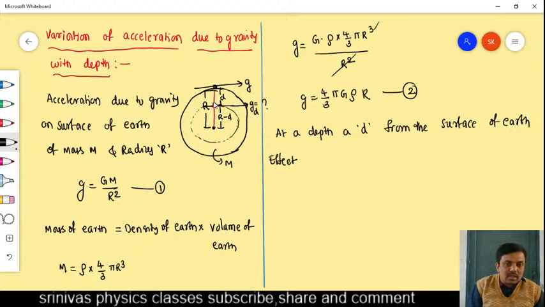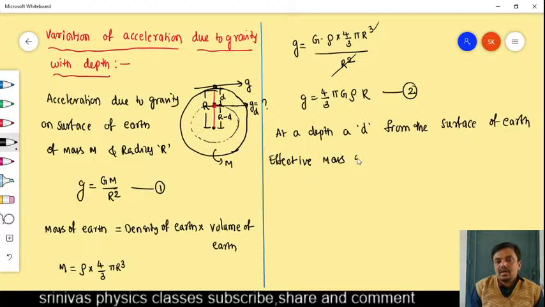But when the object is at depth d, only this part, whose radius is r minus d, attracts it. The effective mass of earth decreases at a depth d from the surface. Effective mass means the total earth does not attract the object, only this part we have to take.